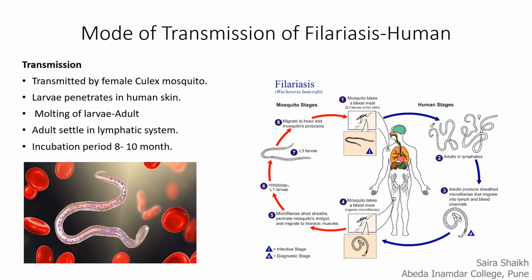First we will study the life cycle of filariasis, which is completed in the human. The microfilariae in the blood molt and give the adult form. The adult settles in the lymphatic system. The adult later on produces microfilariae. These are called sheathed microfilariae as they are covered with a membrane. They start migrating into the lymph and the blood.